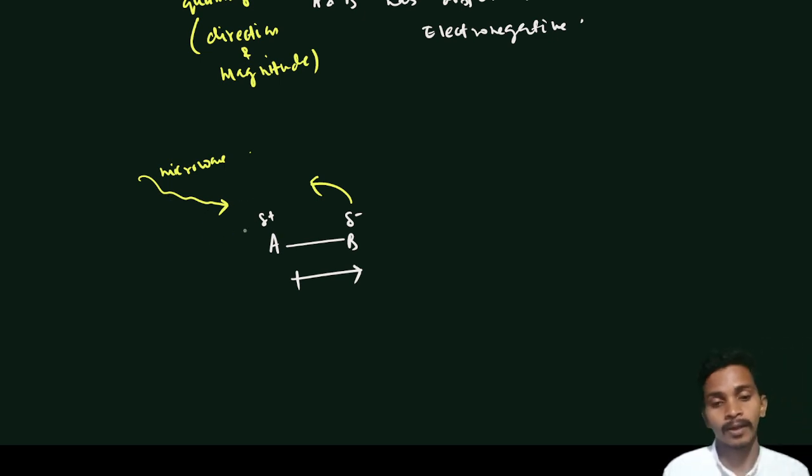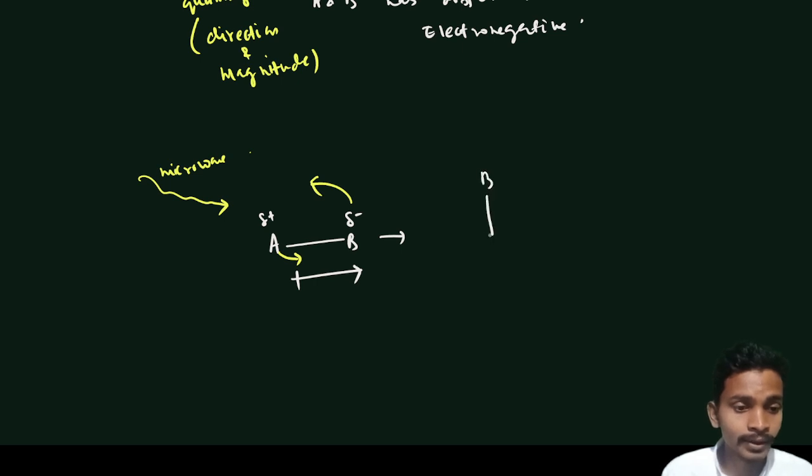If I give the microwave, then this molecule will rotate. Let's say B goes here and A comes here. So this is negative, this is positive, and the direction now is like this, positive to negative. Again it will rotate, and now B is here and A is here. This is delta minus and this is delta positive.